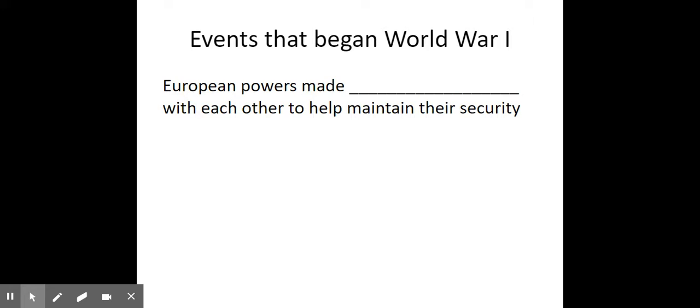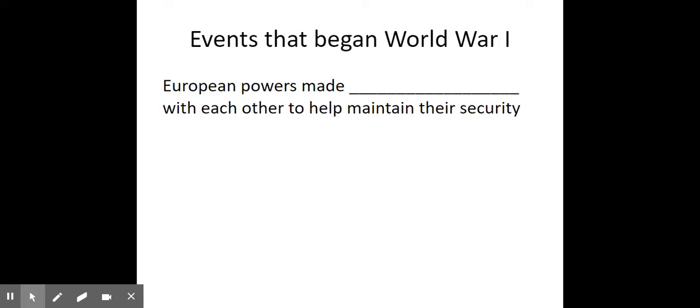Now, as always, you can take your own notes on this presentation, but I highly recommend that you use the worksheet that I uploaded to Canvas simply because there's a map on it. So let's review. If you're using the worksheet, we're going to be down at the bottom first. We're going to do some of the fill in the blank stuff first, and then we're going to jump up to the map.